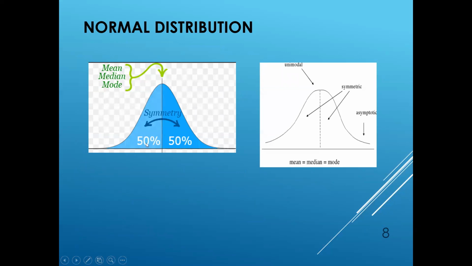This is 50%, this is 50%, which means it divides the area into two equal parts. Here, this is the median. In the normal distribution, mean equals median equals mode. Let's see this one. It is a unimodal, bell-shaped curve, which is asymptotic to the t-axis and symmetric about the t equals 0 line.